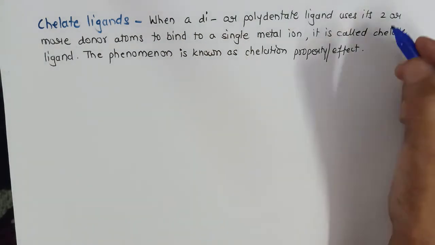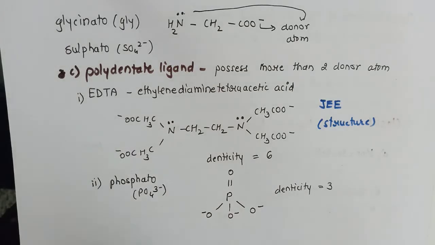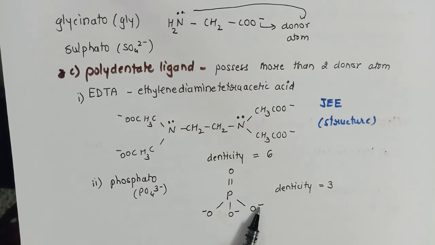Now this definition is important; many times it is a frequently asked question. For example, if this phosphato ion uses all three binding sites to bind to a single metal ion, then we call it the chelation effect.